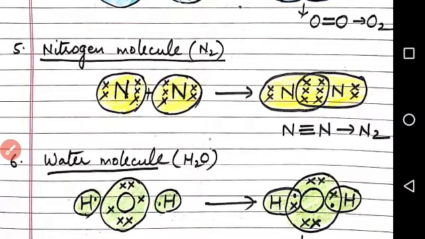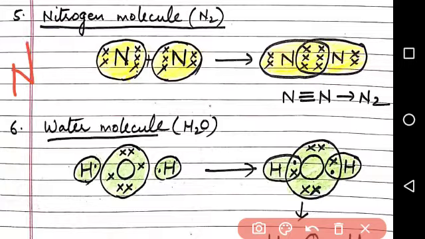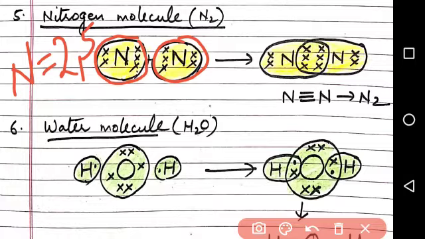Next example is the nitrogen molecule. Nitrogen has atomic number 7, configuration 2, 5. So 5 valence electrons are there in each nitrogen atom. In order to combine, they require 3 more electrons to complete their octet.